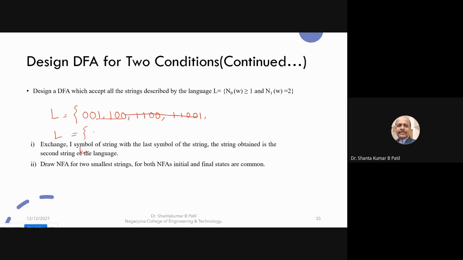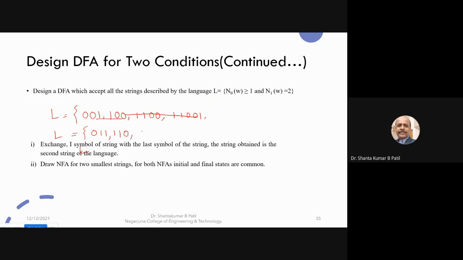The number of zeros is greater than or equal to 1. For example, you can take 0, and the number of ones in the string W is a minimum of 2. 0 1 1 0 1 1. Or you can write 1 1 0 1 1 0.